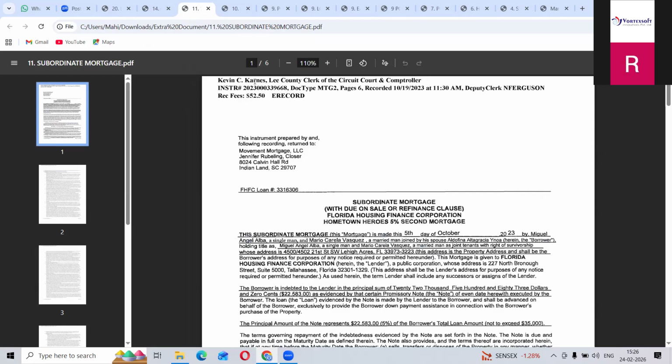They will say, for this XYZ person, I have given this much loan, and now he is not refinancing that loan amount. So you have to collect that loan amount, and from that amount I will give some percentage to you, like 10%, 2%, 3%, whatever it is. Then JP Morgan will recover the loan amount from that XYZ person.